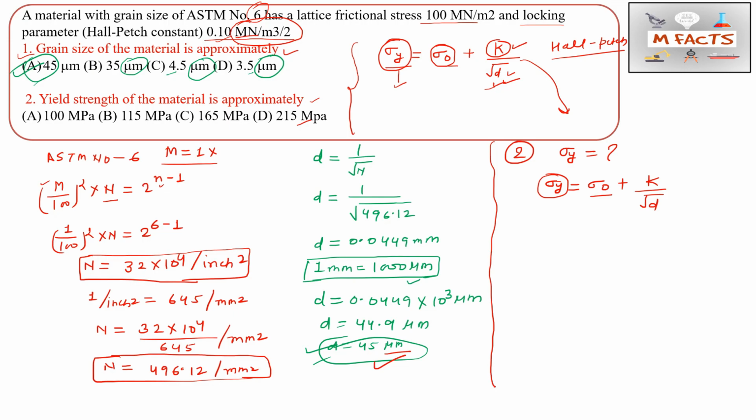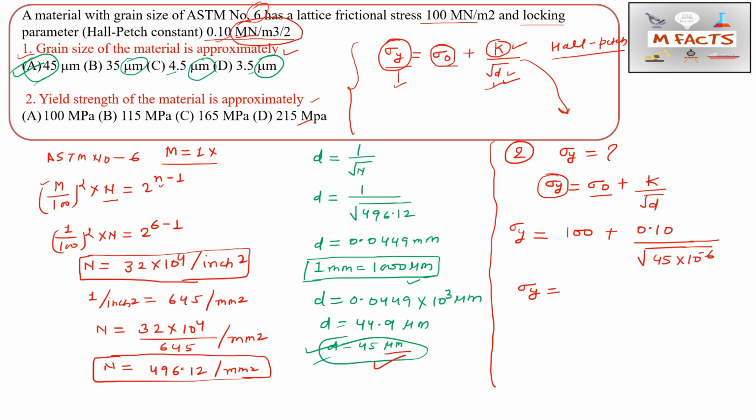Unit balancing is very important, that's why I'm focusing again and again on the unit part. So sigma y is equal to sigma naught value 100 MN per meter square plus K value 0.10 MN per m^0.5, and D value is 45 micrometer. So we will take 45 multiplied by 10 to the power minus 6 to change it into meters.